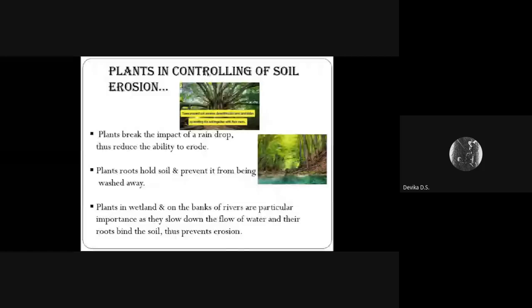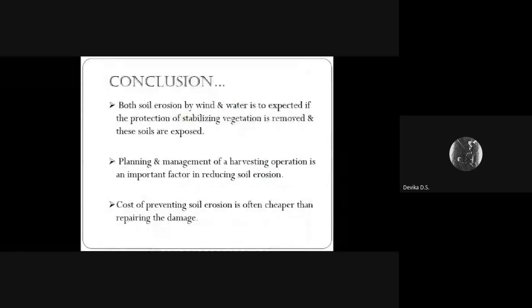Let me conclude my words. Any such activities that remove stabilizing vegetation will result in soil erosion. Both soil erosion by wind and water is to be expected if the protection of stabilizing vegetation is removed and the soil is exposed. Preservation of arable soil is crucial for the maintenance of global food security. Planning and management of a harvesting operation is an important factor in reducing soil erosion. The cost of preventing soil erosion is often cheaper than repairing the damage.